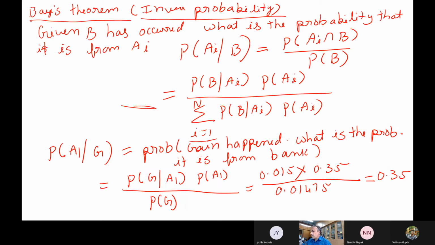Now you tell me in this problem, which is the most profitable thing, whether the bank, the gold or the stock market? Which one has contributed maximum to your gain? See, already you have got profit. What is the probability that this profit has been caused by banks? How much is it?